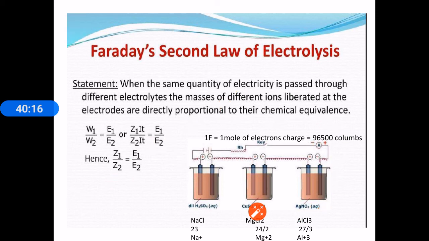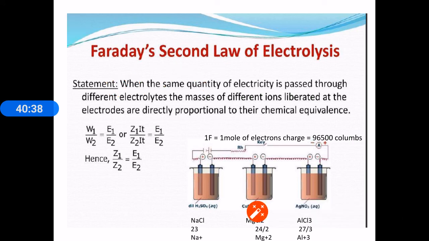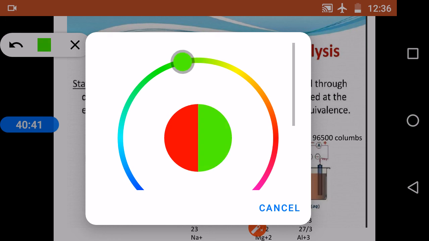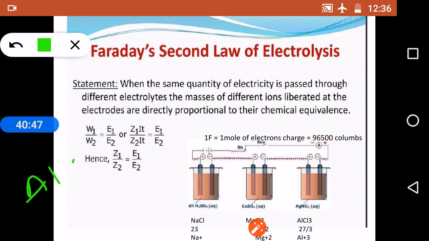And you see, 1 mole of AlCl3 will give 1 mole of Al plus 3 and 3 Cl minus.